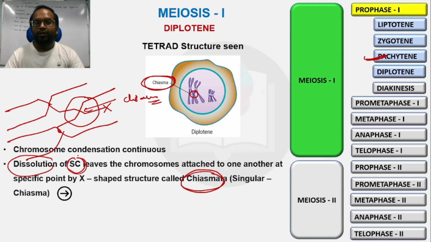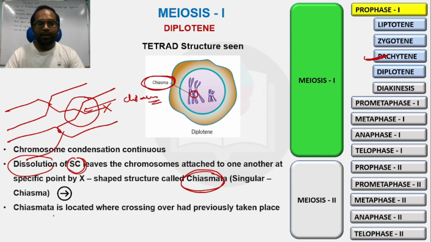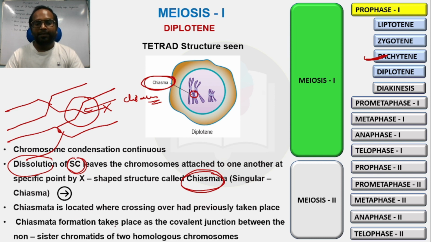Okay, and due to dissolution of the synaptonemal complex, the chiasma structure can be seen. An X-type structure can be seen between two homologous chromosomes. Chiasmata is located where crossing over had previously taken place, right? Chiasmata formation takes place at the covalent junction between non-sister chromatids of two homologous chromosomes. Okay, so crossing over will always take place between